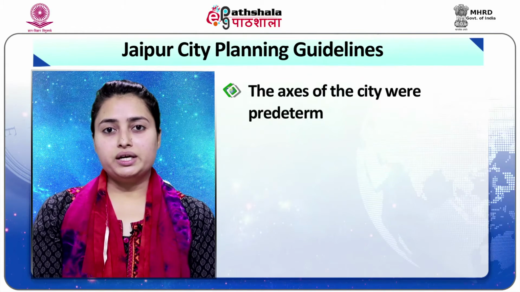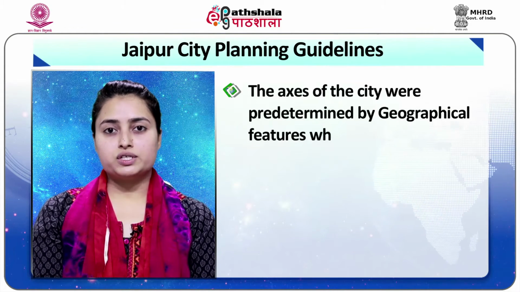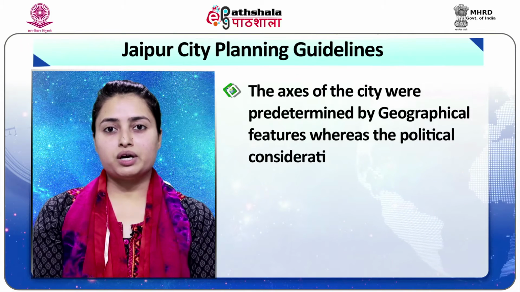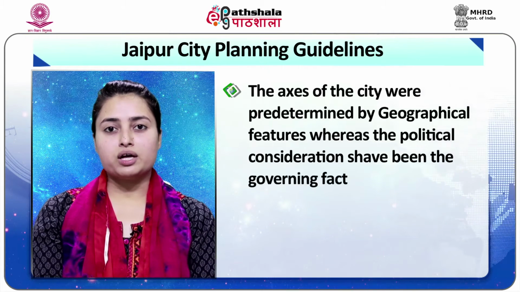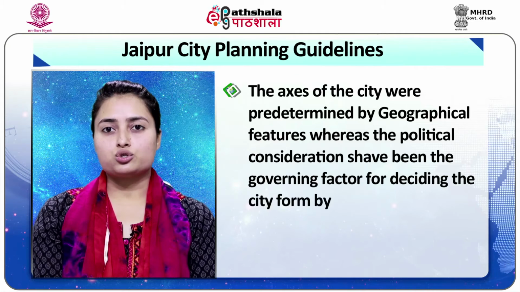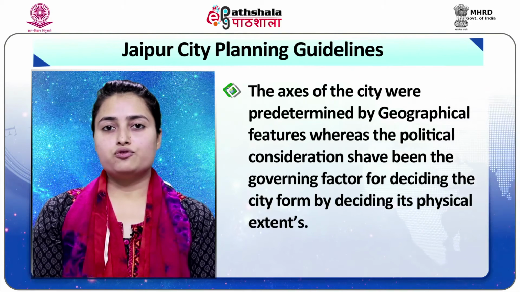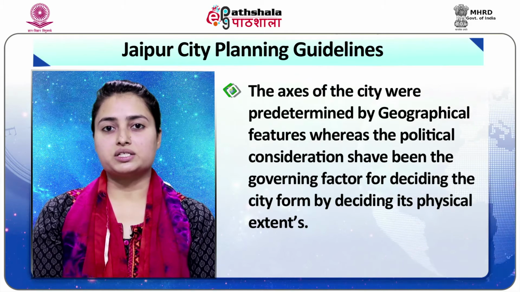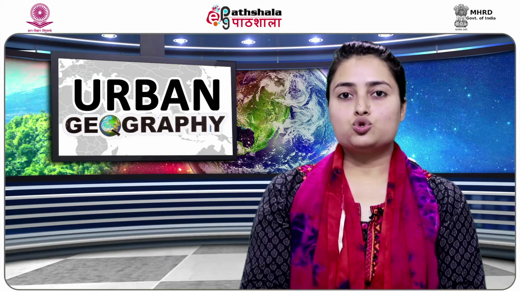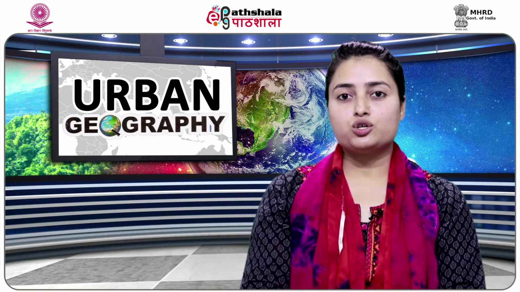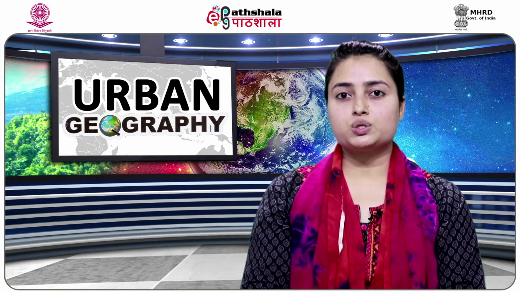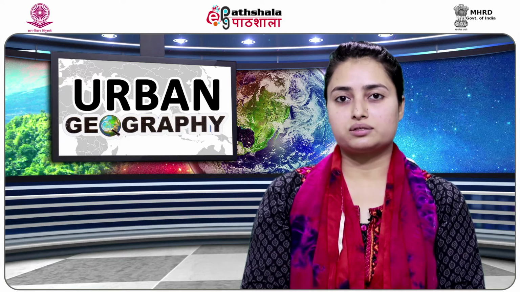Jaipur city planning guidelines include the axis of the city, which was predetermined by the geographical features, whereas the political considerations have been the governing factor for deciding the city form by deciding its physical extents. Under the geographical considerations, the natural ridge runs across the plain, north of the road and parallel to it in a roughly east-west alignment with a slight deviation of 15 degrees from the cardinal axis.